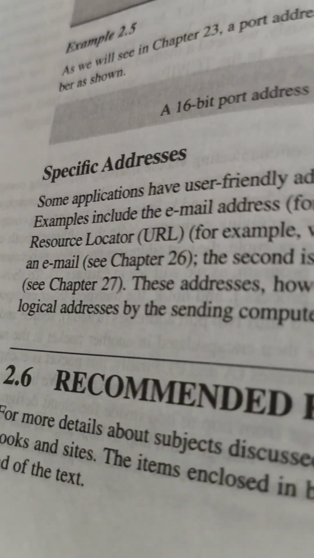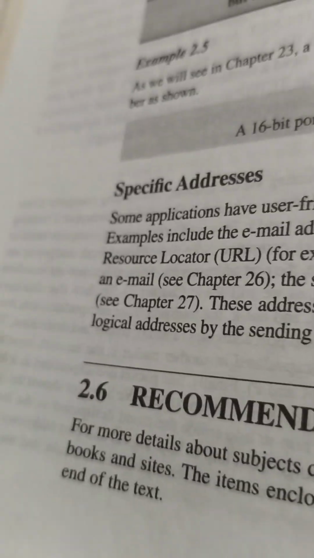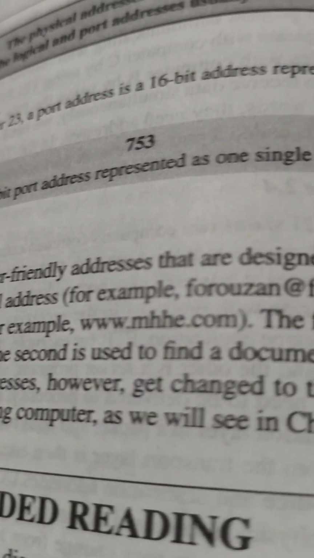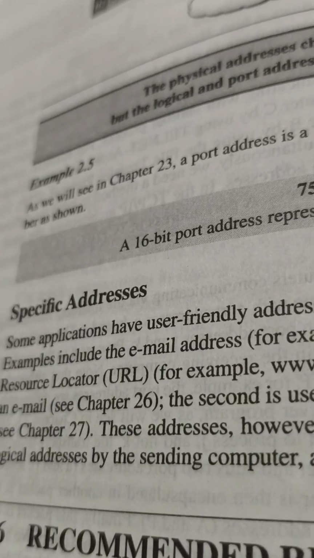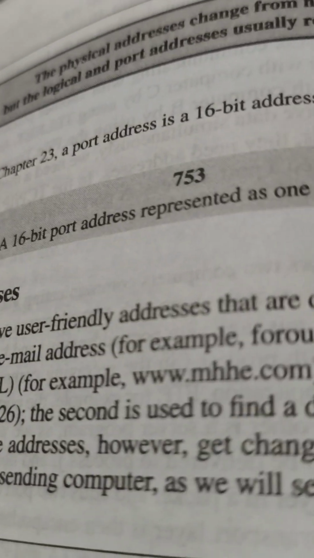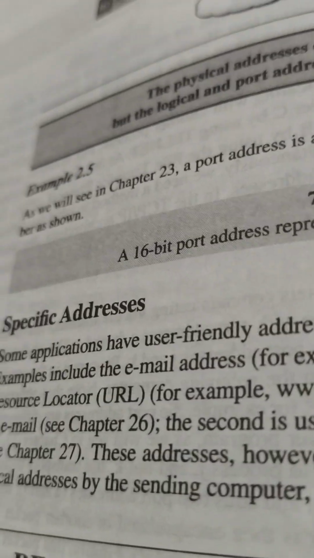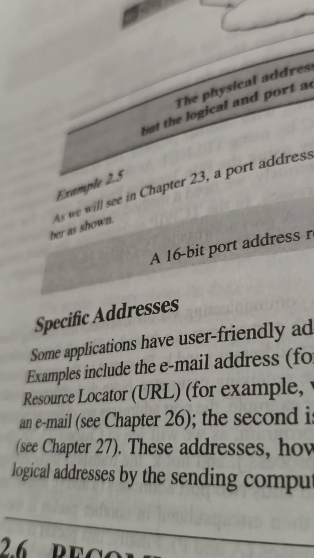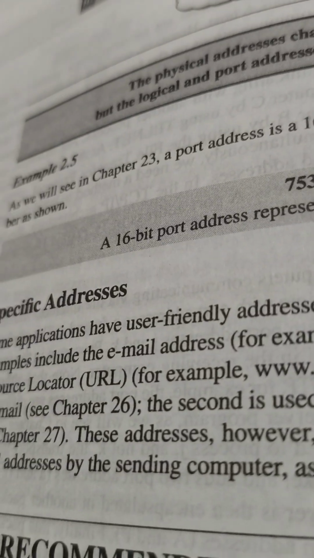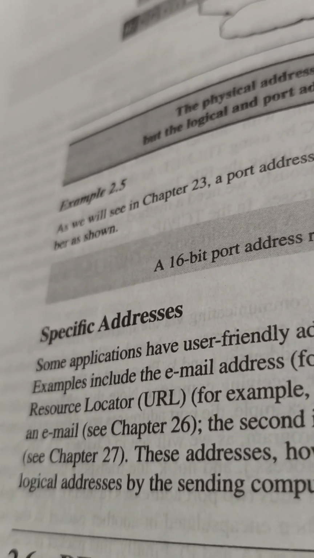Next come specific addresses. In specific addresses we have things like email and URL. For example, we want to access some information from a particular site, like www.vtu.ac.in. From this specific address we can get the information.